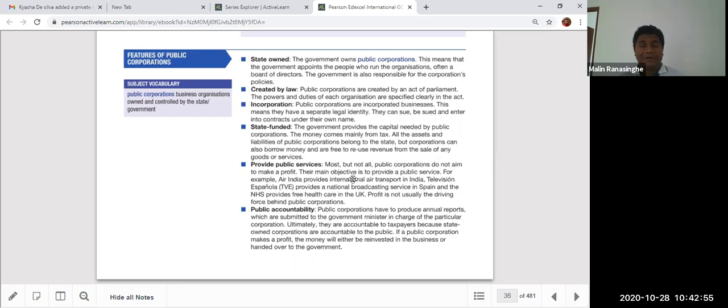These things are there, and public accountability. All of these organizations are accountable. Their accounts and everything they have to show to the parliament. Parliament means it's a representation of the public, representation of the country. So I have to show these documents and reports and everything, financial information to the parliament.